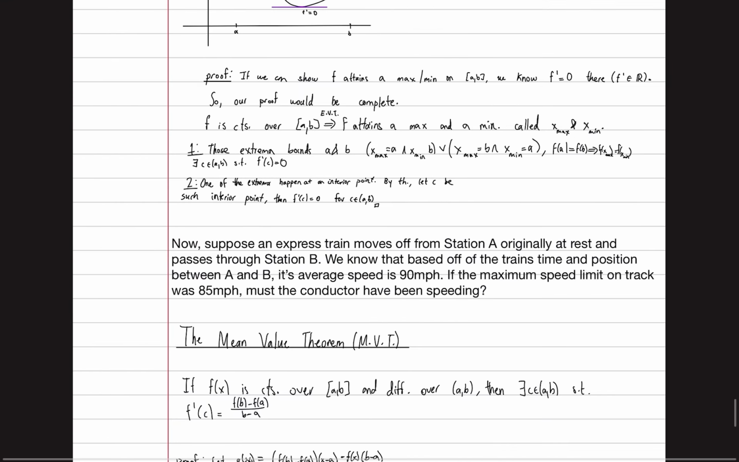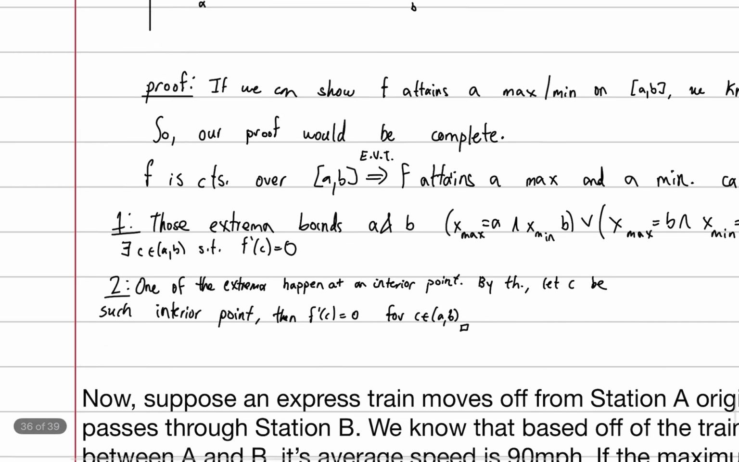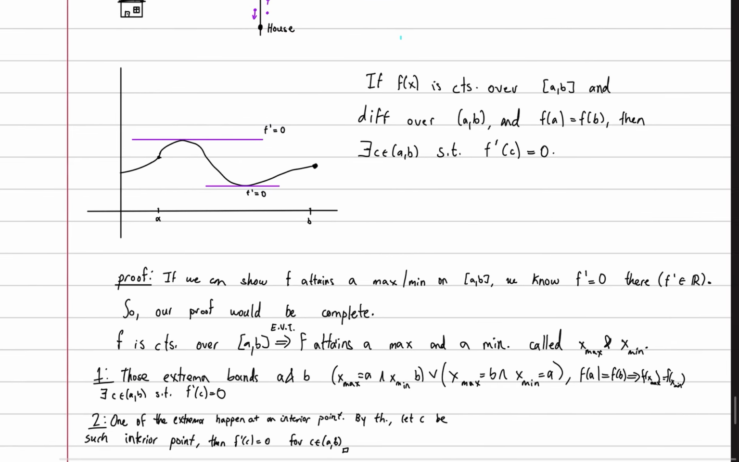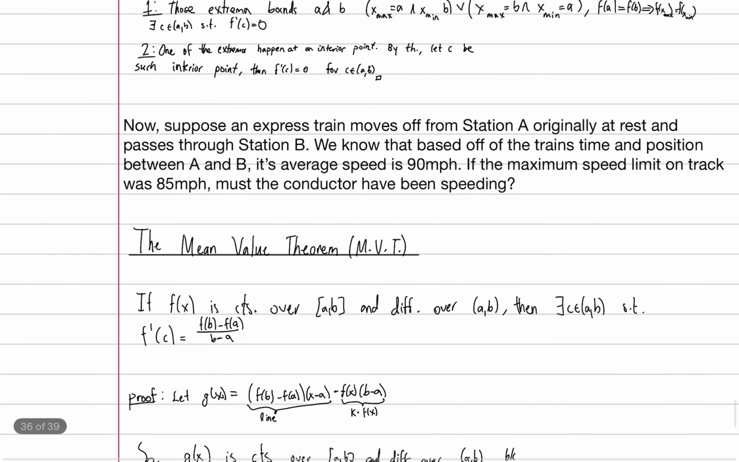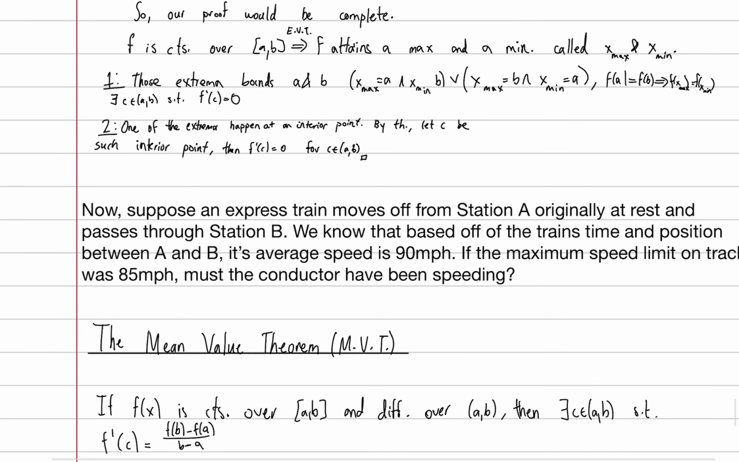Essentially, our first case is that both of them are at the bounds, so it's a constant function, so the derivative is 0 everywhere. Otherwise, it is inevitable that there is a max or a min not at the bounds, and the derivative must be 0 there. That's Rolle's theorem. And we're going to use that to prove the mean value theorem. So here's our actual case.